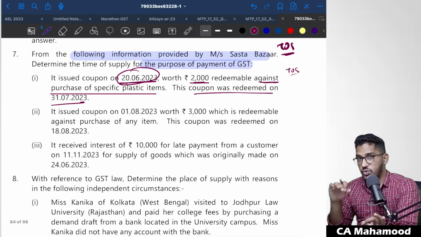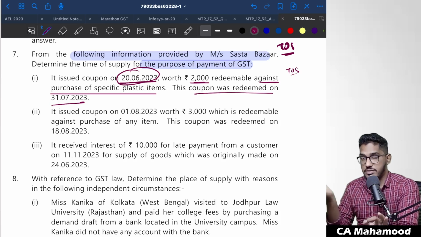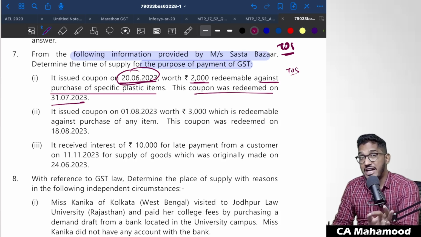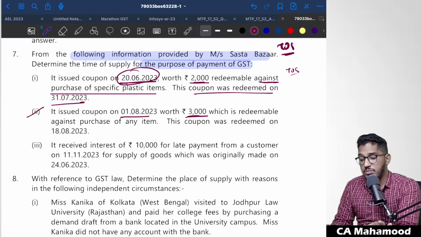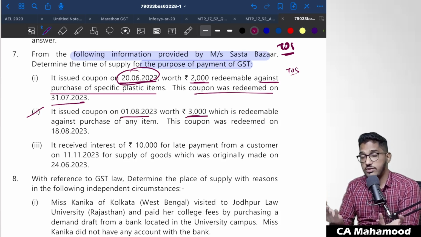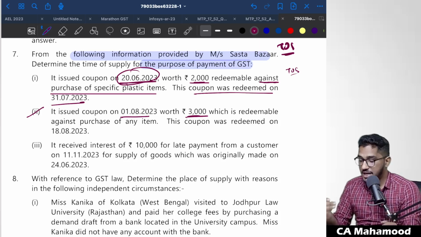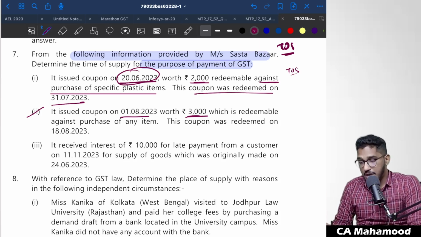However, in case you don't know for what purpose this coupon can be used, this coupon can be used for any purposes. In that case, the time of supply will be the date on which the coupon was actually redeemed. Now, if you read the second question, take another case. It issued a coupon on 1st of July 2023 worth 3,000 rupees, which is redeemable against purchase of any item. Here for the coupon which has been issued, there is no specific purpose. In that case, the time of supply will be the date on which the coupon was redeemed.